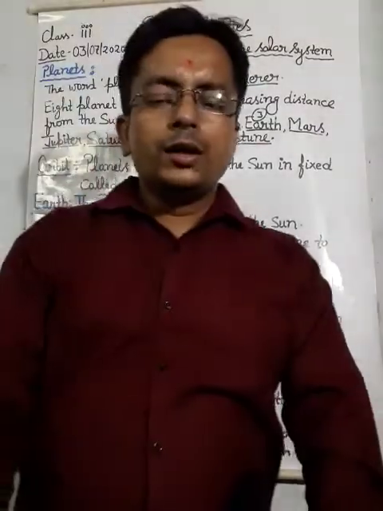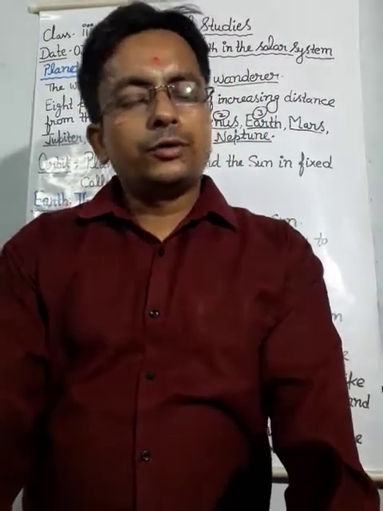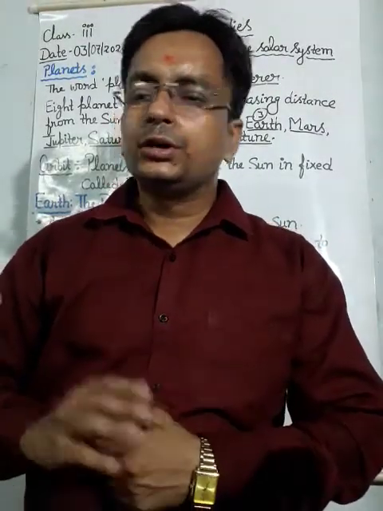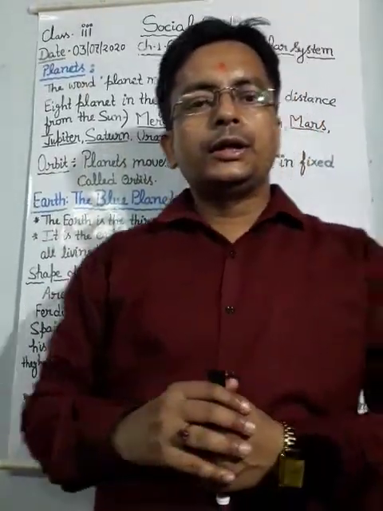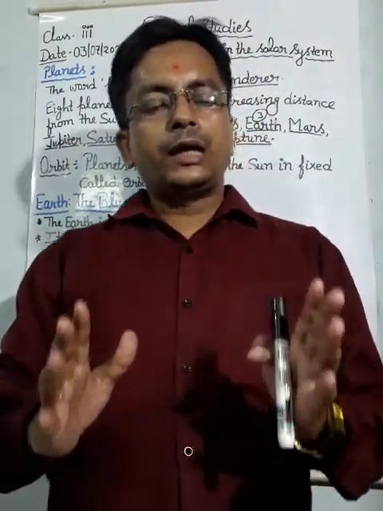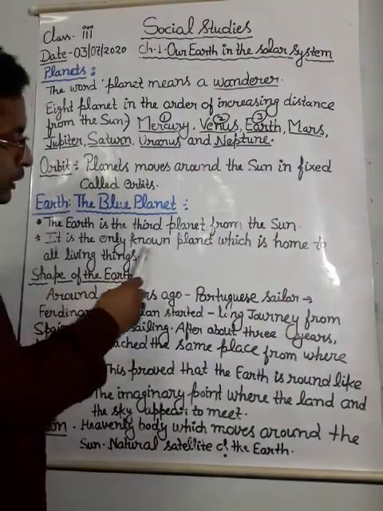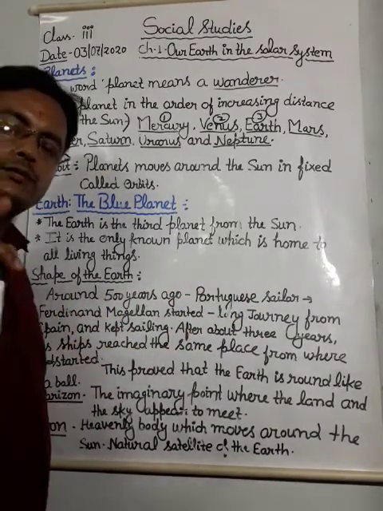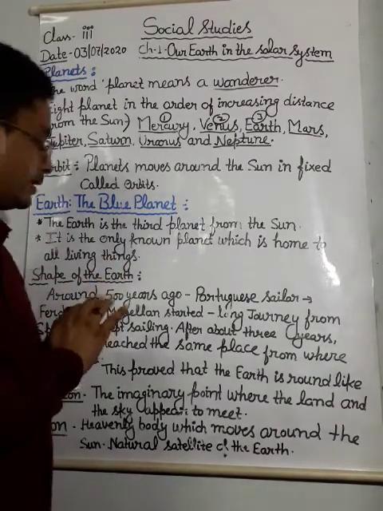Dear student, before this I already discussed it. In our solar system there are 8 planets, but our planet where we are living is called the Earth. Earth is a planet where life is possible, and it is the only known planet which is home to all living things. All living things live here on this planet.